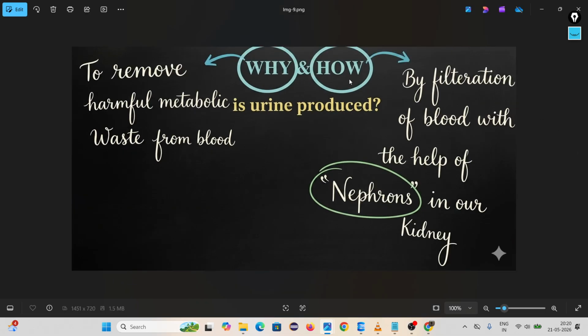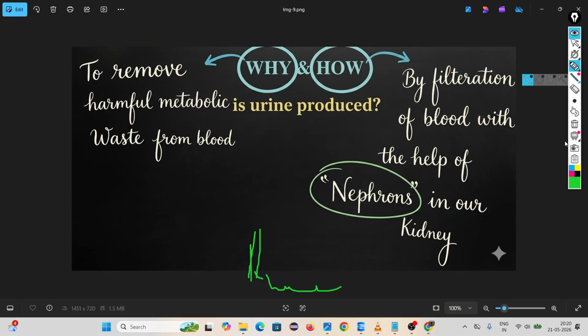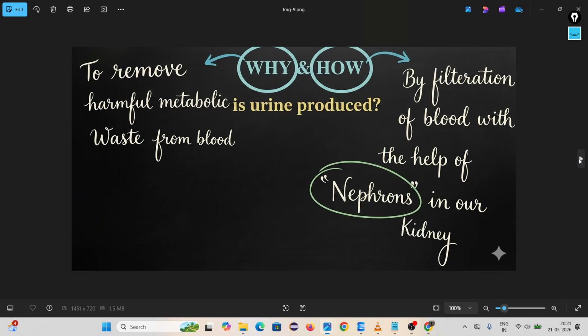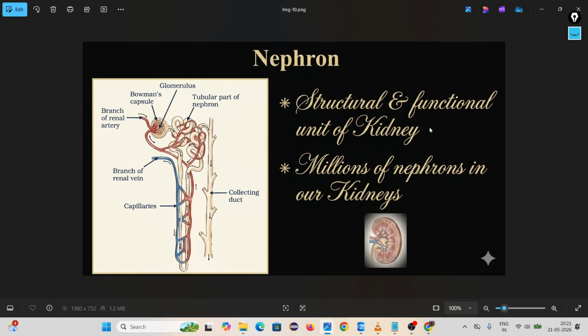Then look, why and how is urine produced? Why is urine produced? To remove harmful metabolic waste. How? By filtration of blood. How is this filtration happening? Inside the kidney we have nephrons. Do you remember alveoli? Alveoli is the site of gas exchange inside the lungs. This is the site of filtration inside our kidney.